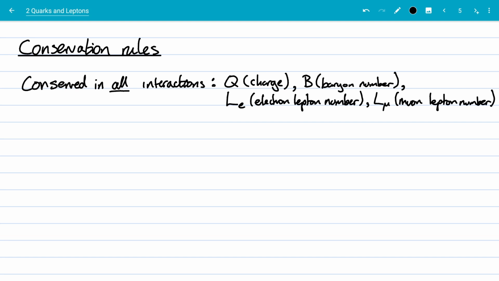just like that. Now, there are some other things as well, like spin, which I'm not going to include in this, and I'm certainly not going to include energy and mass at the moment, because I want to talk about that in a little bit. It's not quite as simple as I've said, and you'll probably pick that up from what we've said in previous lessons. So these conservation rules are used to work out what we can observe and what we cannot observe, what we do see happen and what we do not see happen.